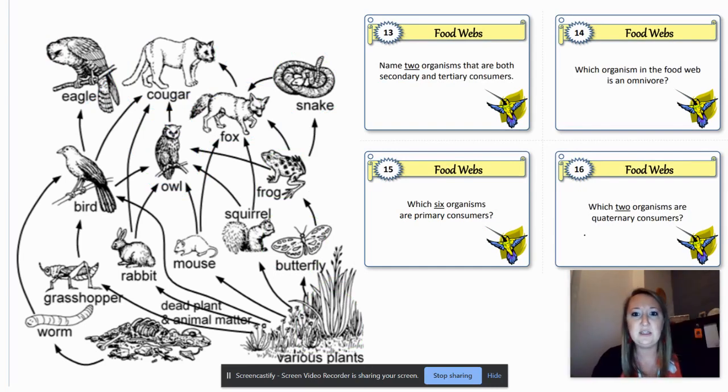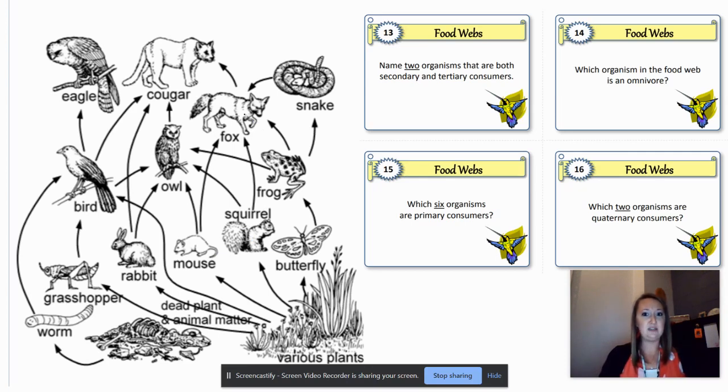13, name 2 organisms that are both secondary, the second consumer, and the tertiary, the third consumer in a chain. Okay, so if we come over here, we start with our producer. Then we've got butterfly, that's our primary, and frog is our secondary. Is the frog going to be a tertiary consumer? Does it have any other arrows that go to it? No. Okay, so let's come down here and look at the squirrel. Squirrel is a primary. The fox is secondary.